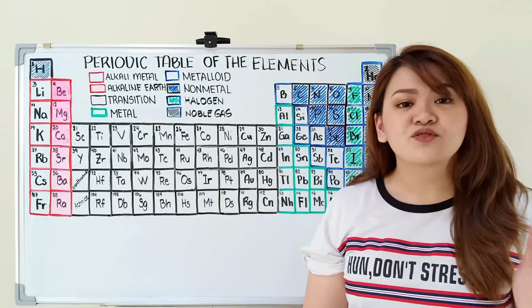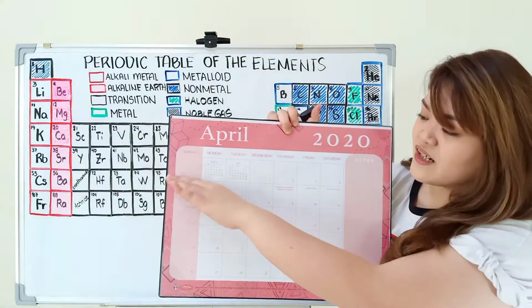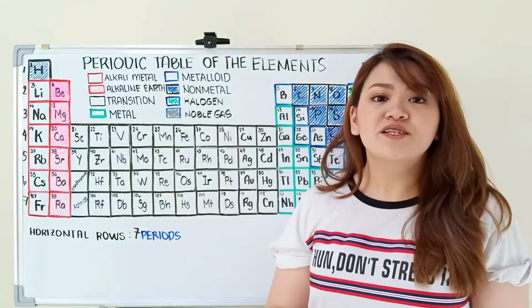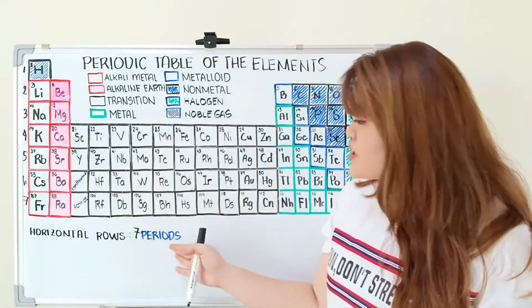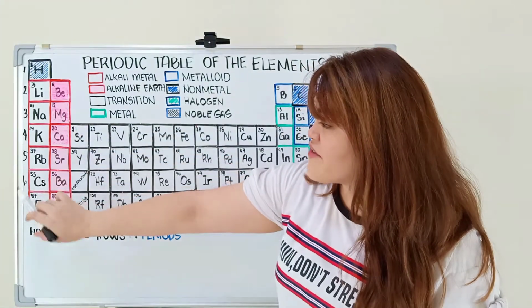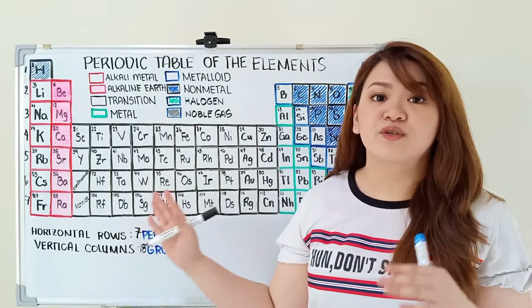Going back, pag nag-drawing tayo ng table, it usually looks like this. Kung saan meron tayong horizontal rows and vertical columns. So, ganun din sa periodic table where we have horizontal rows which we call the period. So, we have period 1, 2, 3, 4, 5, 6, 7. On the other hand, we have vertical columns which we call groups.